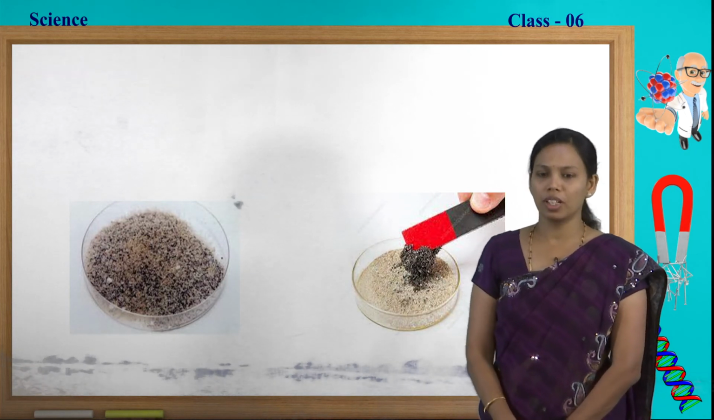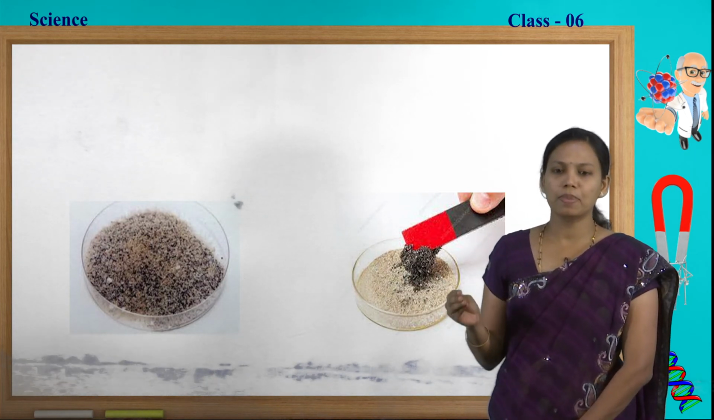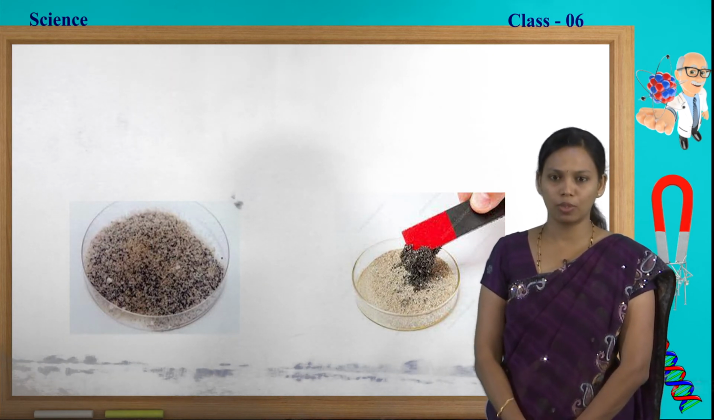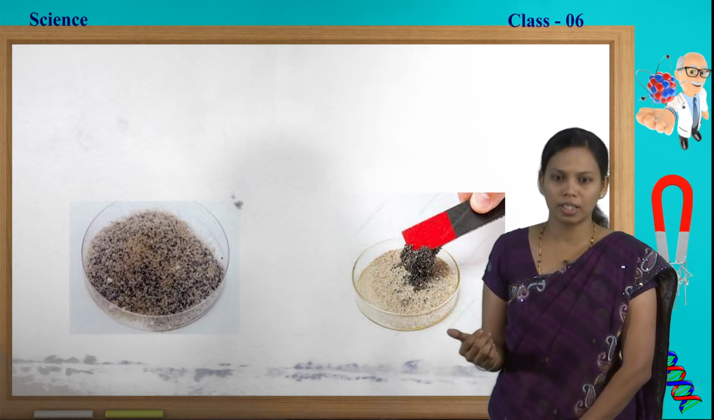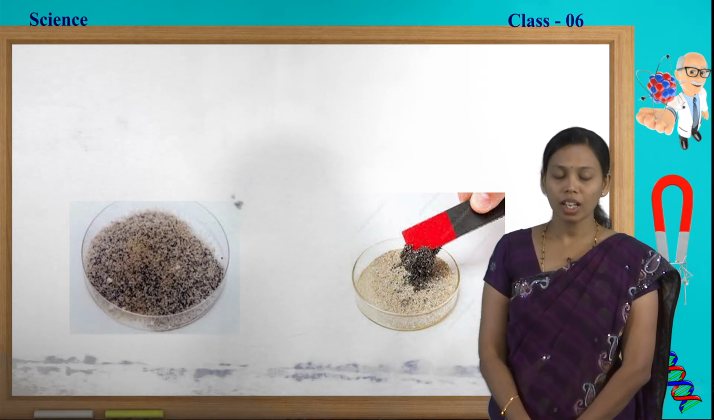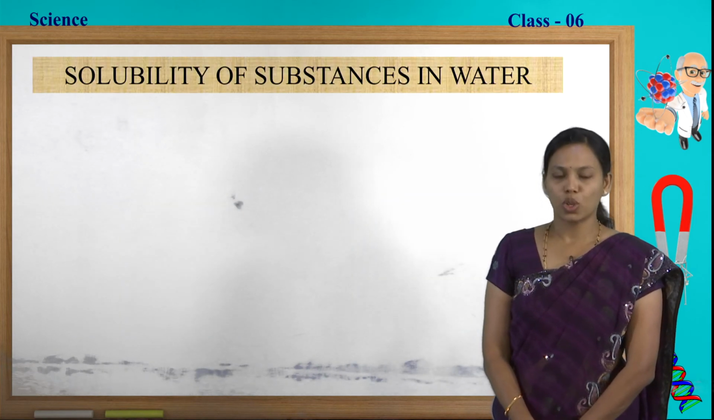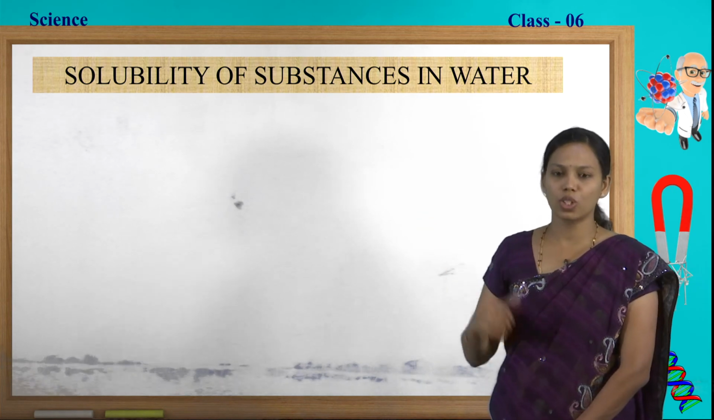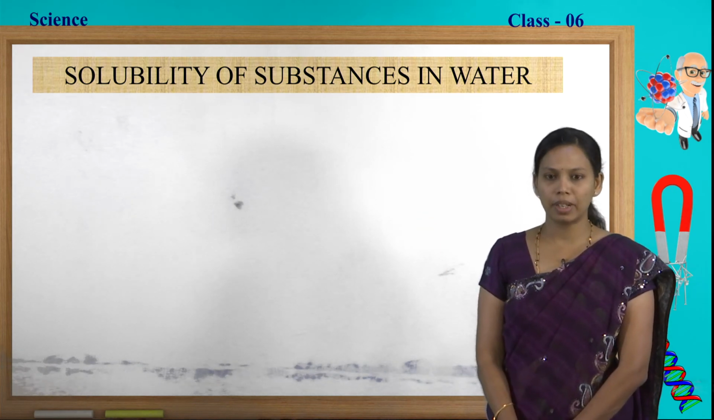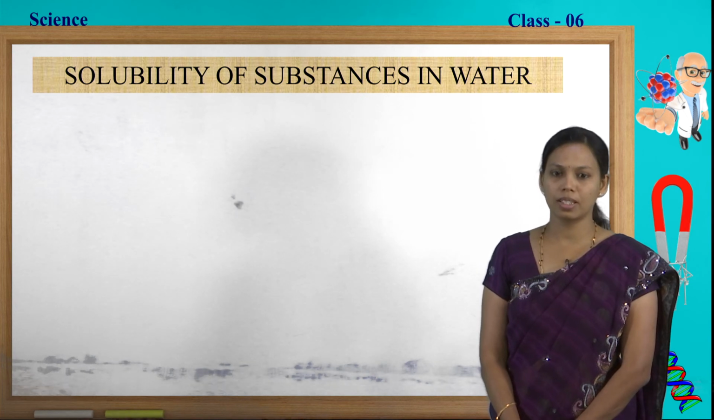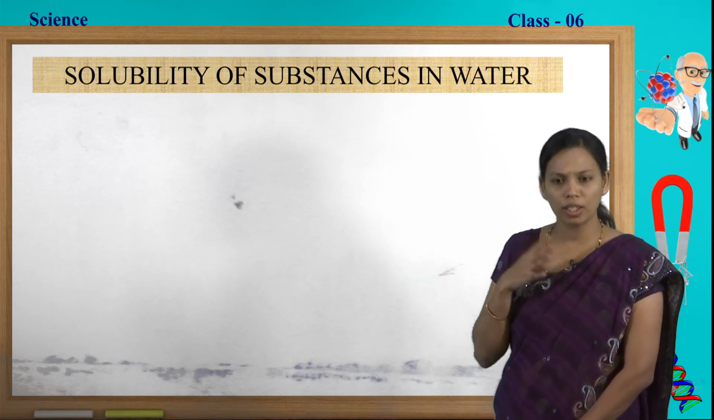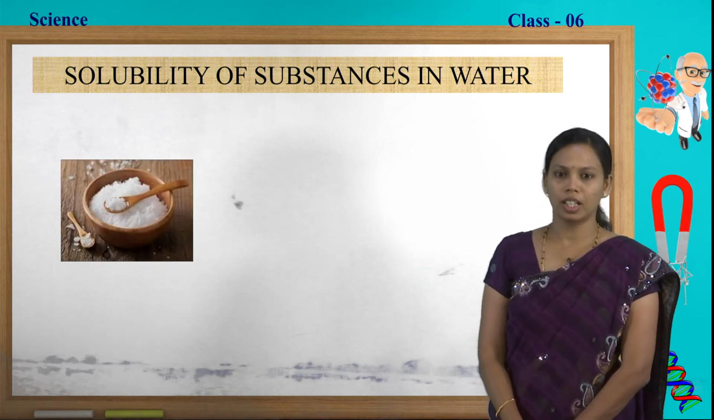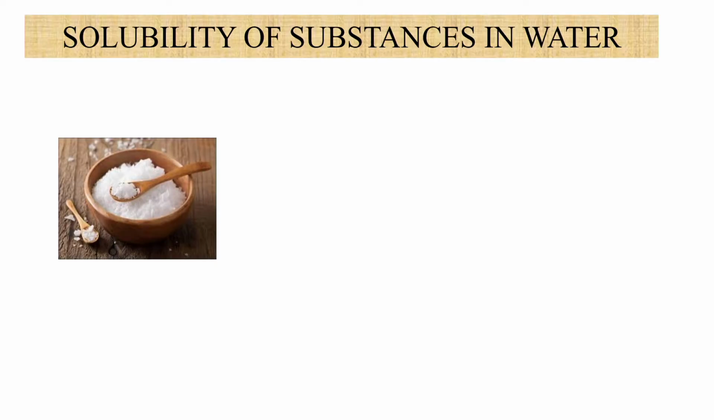In filtration, we found that many substances will dissolve in the water, isn't it? Many substances will be dissolved in the water. For example, it may be salt, it may be sugar. Now, we shall know about that. Solubility of substances in water. What is the meaning of solubility? It is nothing but the ability of the substances to dissolve in the water. Whether all the substances will dissolve in the water? No. Now, we shall see that once. Look at the picture. It is nothing but the salt.